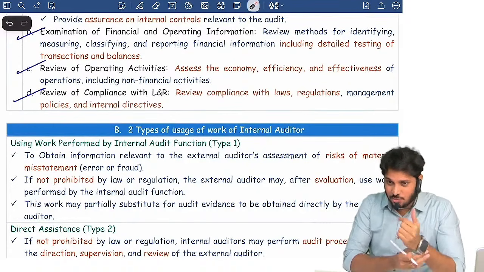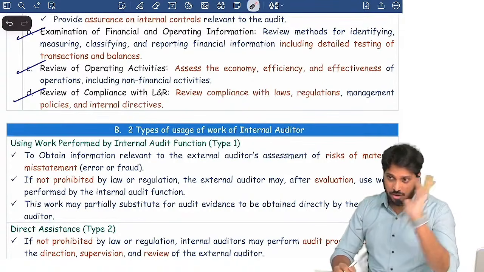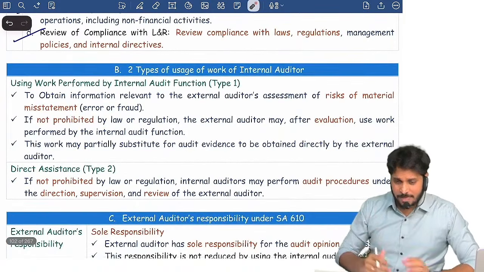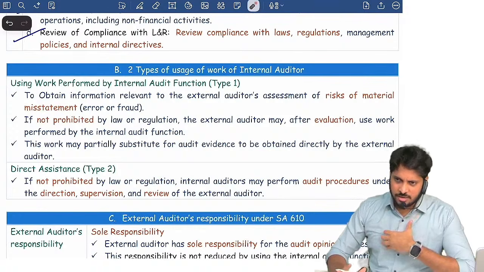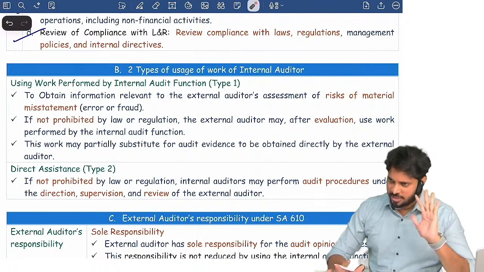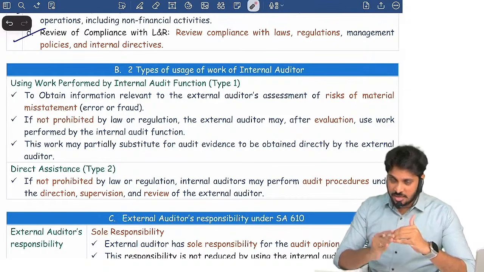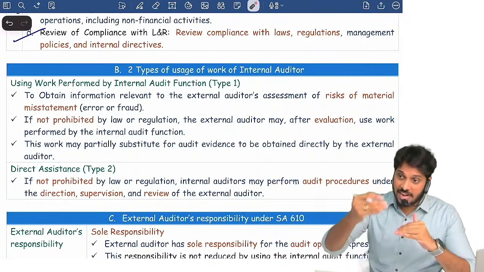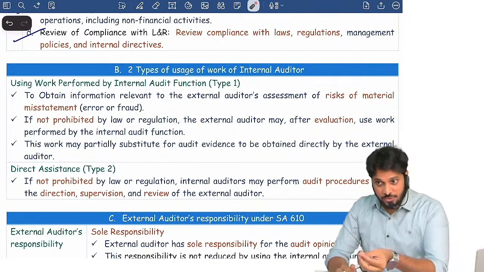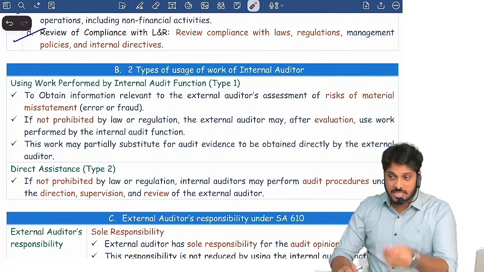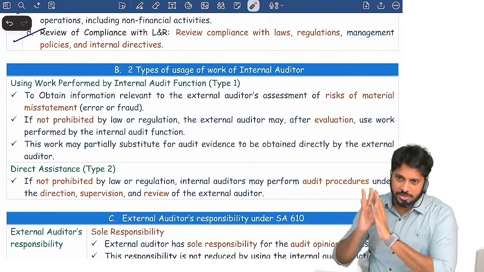But what is the actual standard? Using the work of internal auditor. For example, in the company there is an internal audit department, a very big department. What we do as a part of external audit, we know our objective is to give an opinion on the financials. For that, we have to verify the balance sheet and P&L, whether they are prepared as per accounting standards, as per the applicable framework. Then we should verify underlying books of accounts. We should verify underlying transactions. Yes or no? We should verify statutory duties. We should verify purchases. We should verify sales. We should verify employee benefits. So much we should verify. But all this is already verified by the internal auditor. Yes or no?